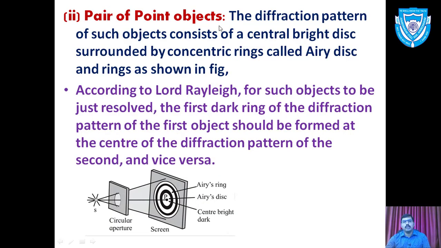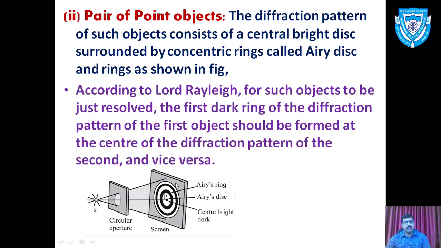For a pair of point objects, the diffraction pattern of such objects consists of a central bright disk surrounded by concentric rings called Airy's disk, and the rings are as shown in the figure. Now check the diagram here. The source or object is at S. Light is transferred through the circular aperture and there is a formation of image on the screen.